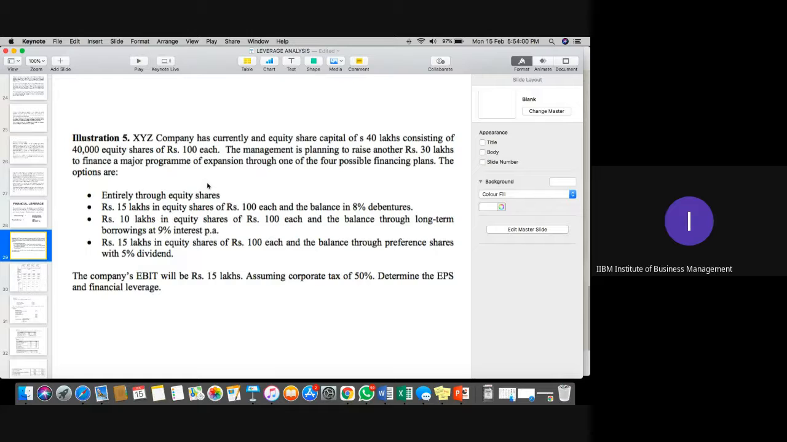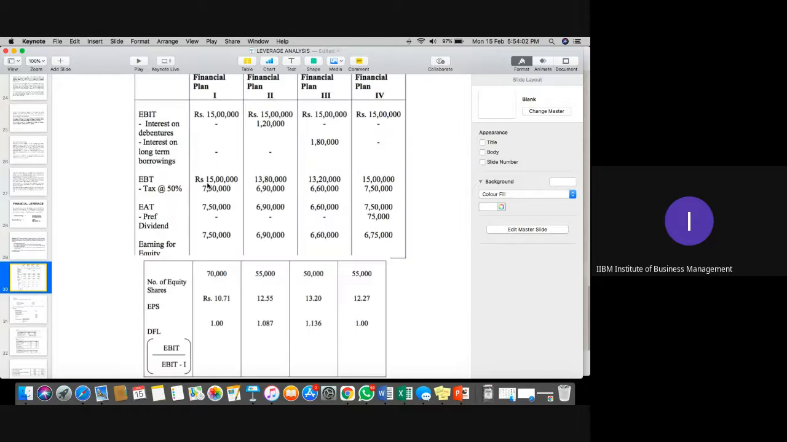Okay, so now you can see that in my first calculation, there is no interest on debenture and no interest on long-term borrowing. That's the reason the first financial plan is without any interest obligation. I mean, the company does not have any financial leverage. Clear? Yes, sir. You can do the second option now.